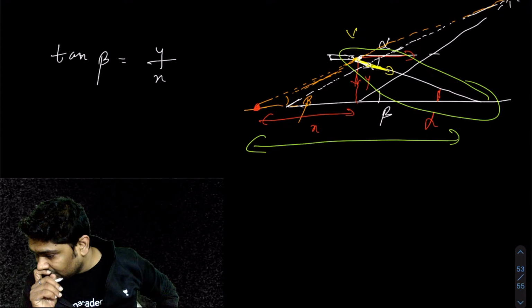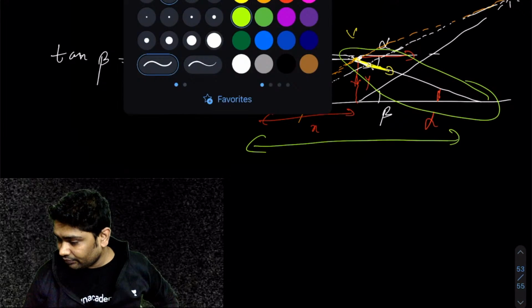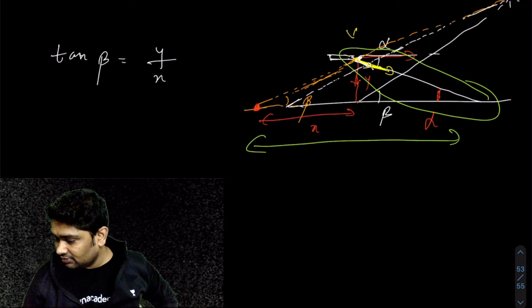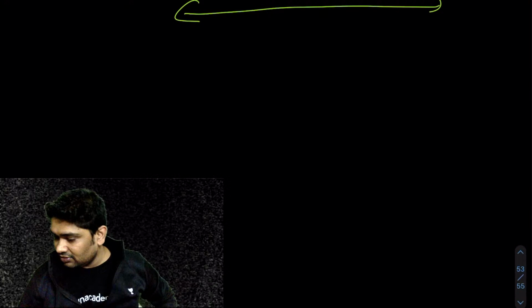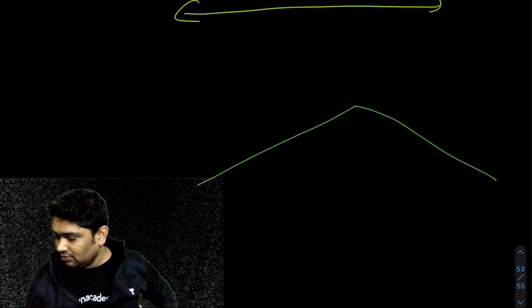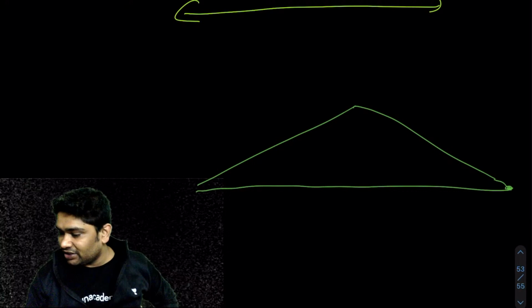Let's take a look at the bigger triangle. Let's draw the bigger triangle first. Now this is a fixed point towards which the plane is flying.